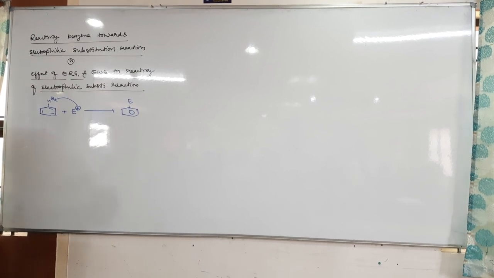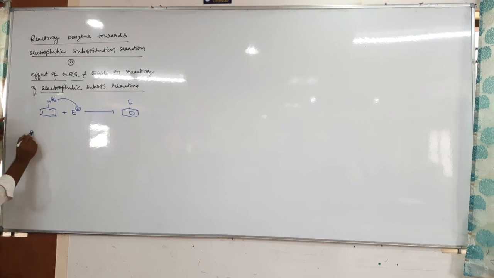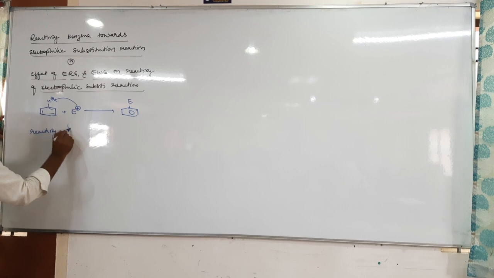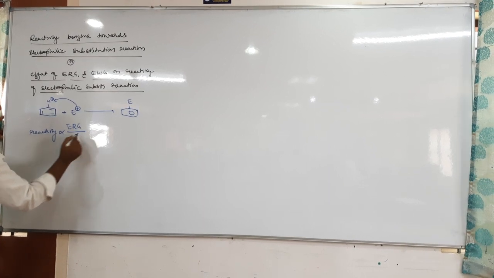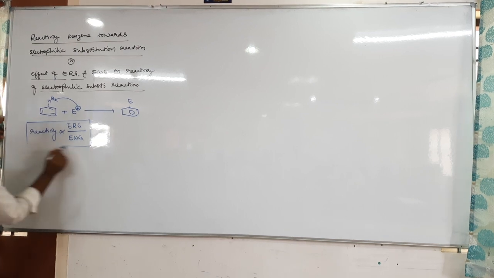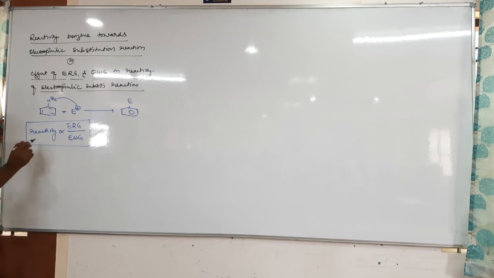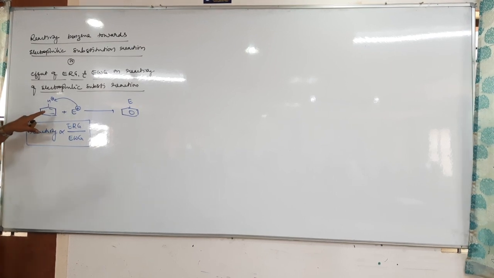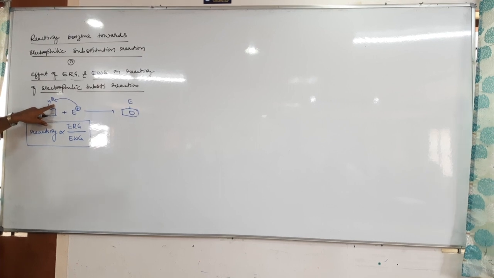Now tell me, what is the reactivity of electrophilic substitution when there is electron releasing and electron withdrawing group? Here reactivity is directly proportional to electron releasing group, inversely proportional to electron withdrawing group. Why is reactivity directly proportional to electron releasing group? Here the electrophile should attack where electron density is more, right?